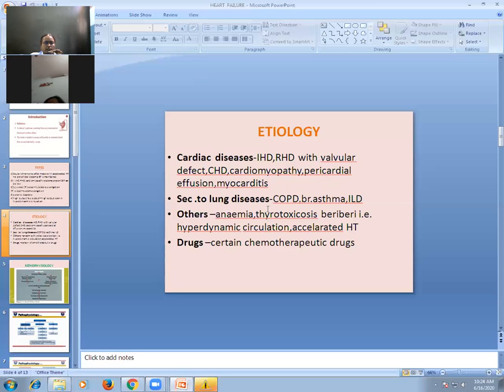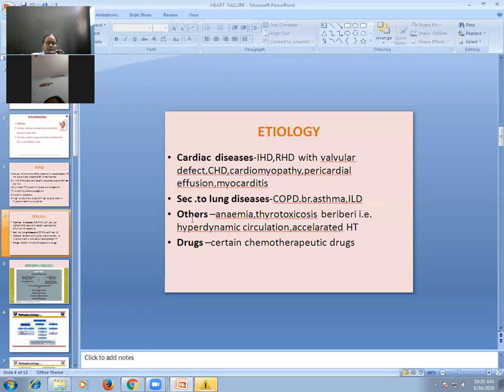Then heart failure secondary to lung diseases. Already we discussed this in the respiratory system: cor pulmonale. It is the right-sided heart failure secondary to lung diseases. So lung diseases like COPD, asthma, interstitial lung disease, in long-standing cases over a period of time, can cause pulmonary hypertension, and pulmonary hypertension causes right-sided heart failure, which is called cor pulmonale. So heart failure secondary to lung diseases.